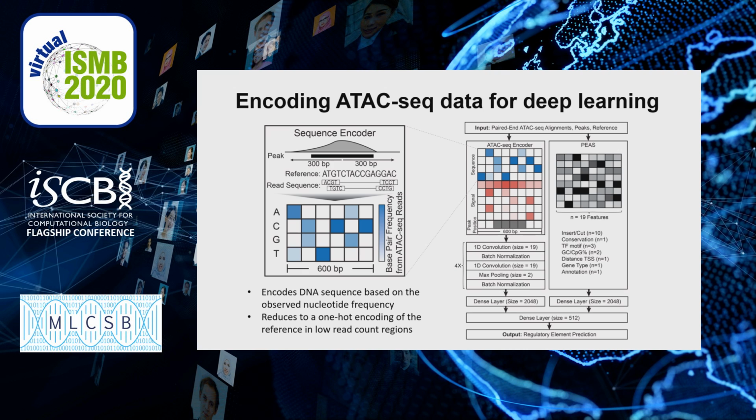However, we added one slight twist where we look at the ATAC-seq reads so that we can infer the individual's genotype. So for instances where we have enough ATAC-seq reads piling up at a specific position, we then take the frequency of reads corresponding to each of the nucleotides rather than a binary 0 or 1 value for the DNA sequence.